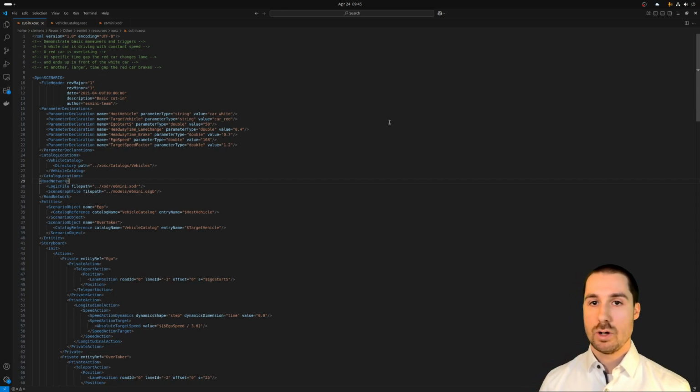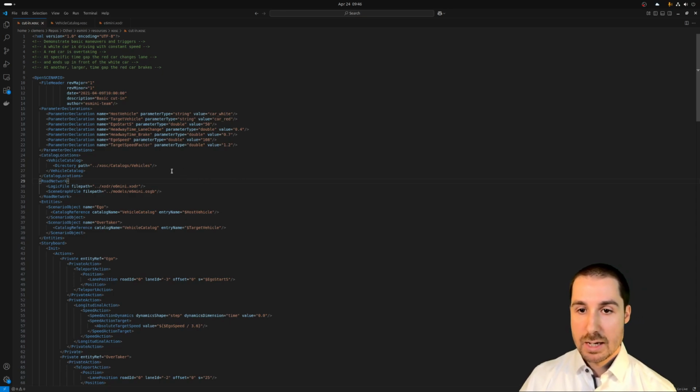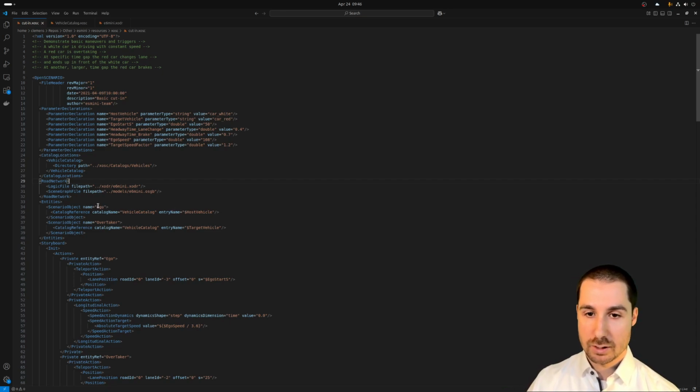So Open Scenario is an XML-based standard. What we see here is an XML file. Let's go from the top down and see how this is defined. First, we have the two vehicles: the ego vehicle and the overtaker. And you see there's a reference to a vehicle catalog. We have a host vehicle and a target vehicle, and those are just variables defined here. So we have the car white and the car red.